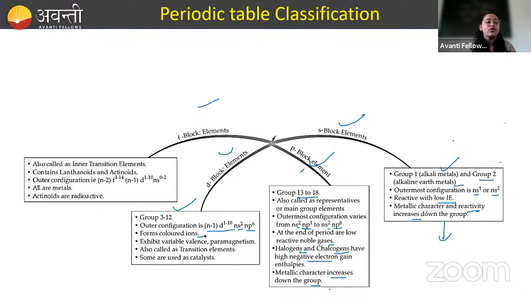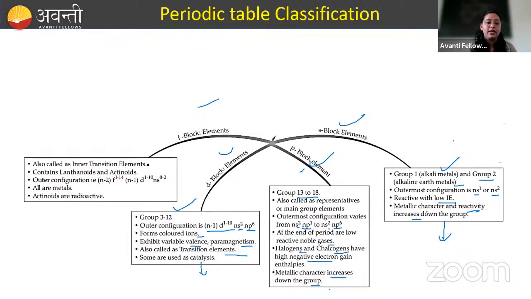Due to the presence of d-d transition, they show colored ions. Okay, they form colored ions, exhibit variable valence, and they are what? Paramagnetic in nature. They are also called transition elements, and very important, they are used as catalysts. You know, platinum, palladium, nickel, all are used as catalysts in organic chemistry.